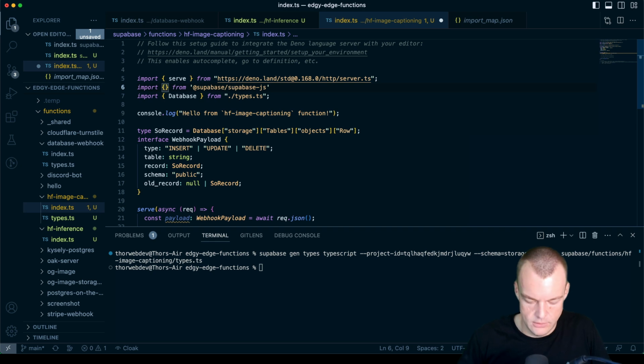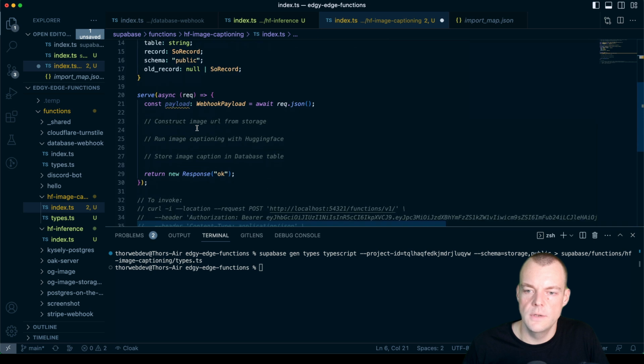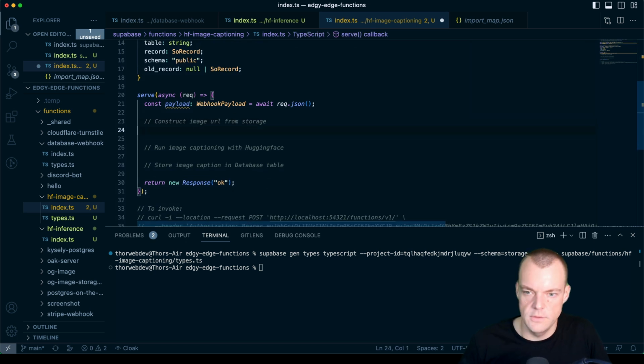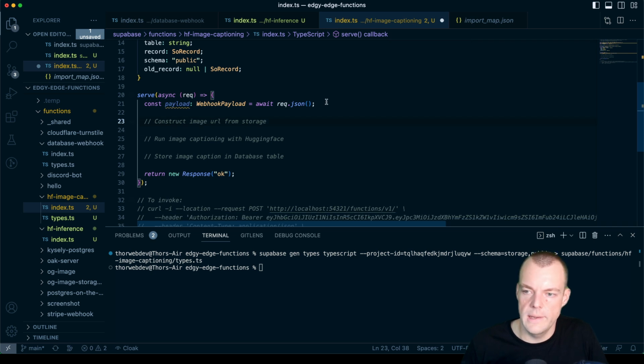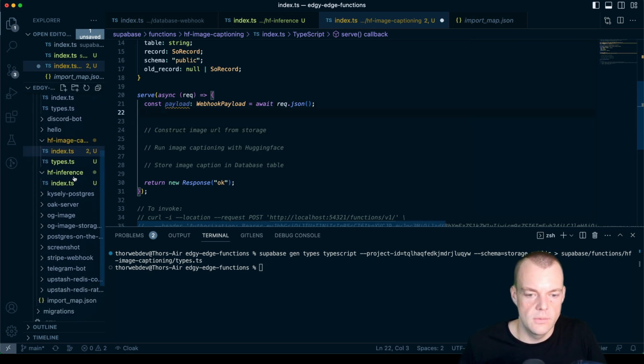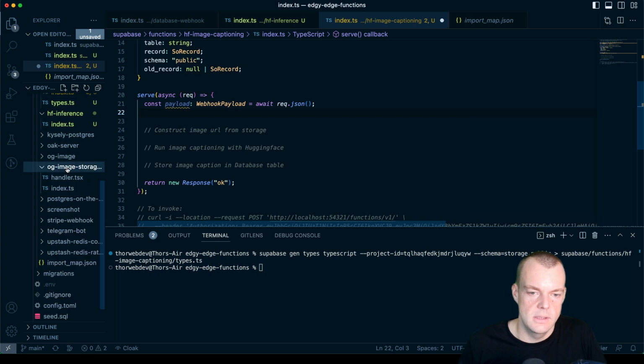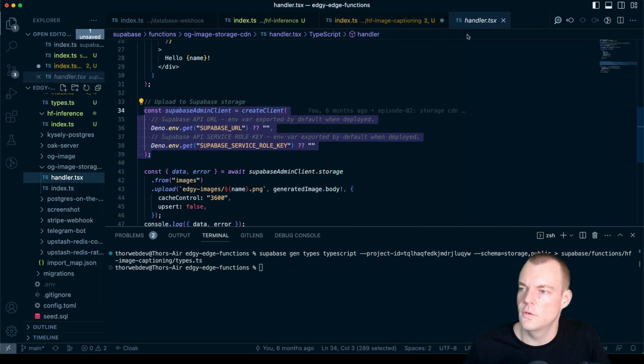And so we can say create client. And what we want is construct image URL from storage. So for that, we will need our Supabase client. So I think we have in this one, image storage. Yeah, so we have a Supabase client in here.